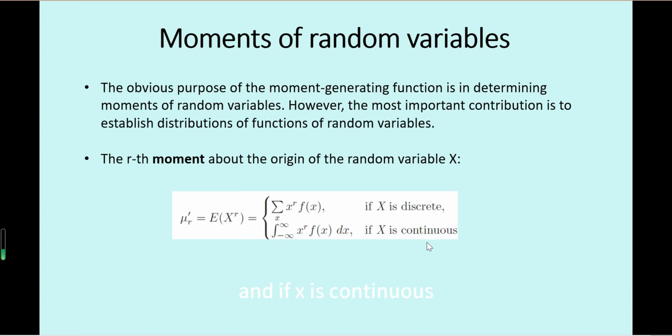And if X is continuous, then we take the integral over the available region of x to the power r times the probability density function of x dx. So these are called moments about the origin of random variable X.